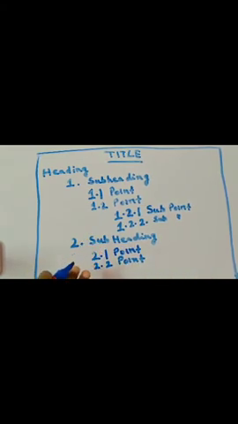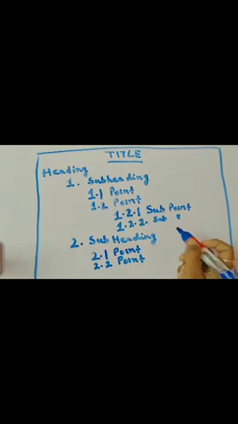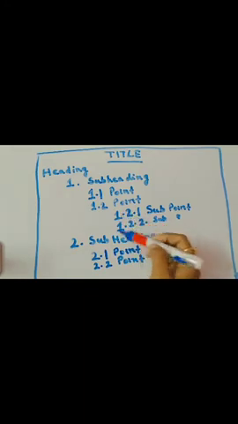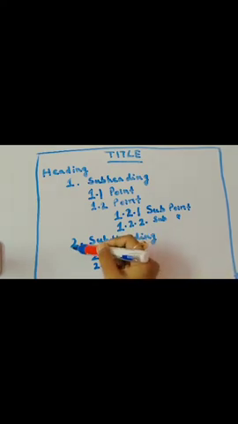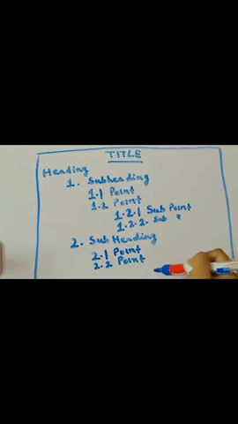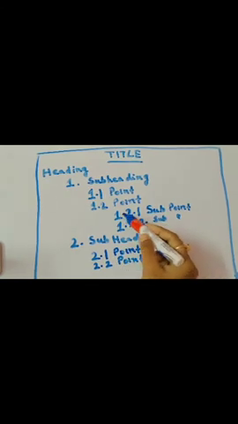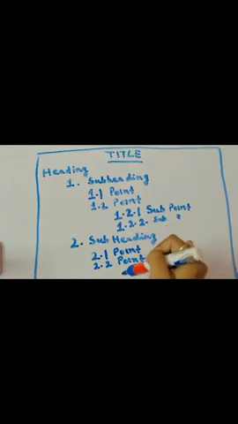In between, if you need to add subpoints, you can do it, so there is no problem, but you just have to follow the same pattern of numbering. If underneath this point 2.2, that is subheading 2.2, you need to add a subpoint, just follow like 2.2.1 subpoint, 2.2.2 subpoint. Okay.